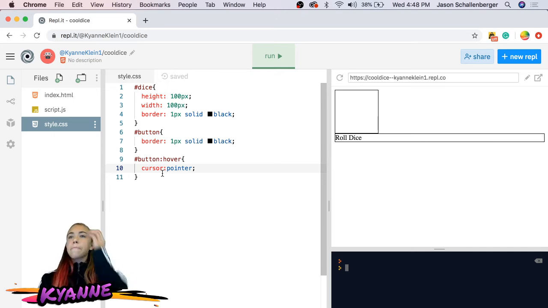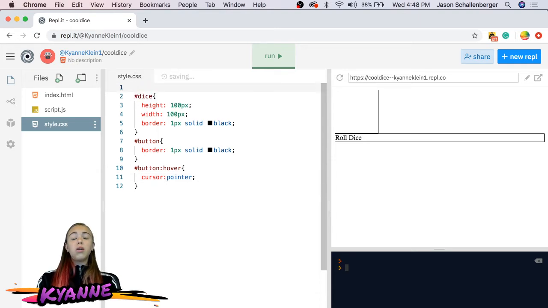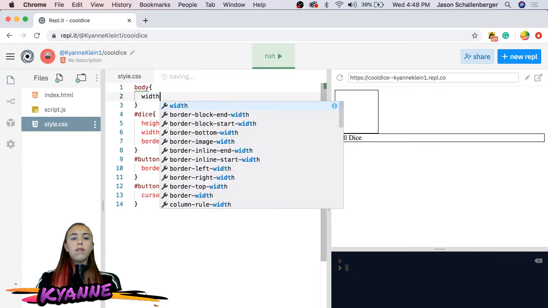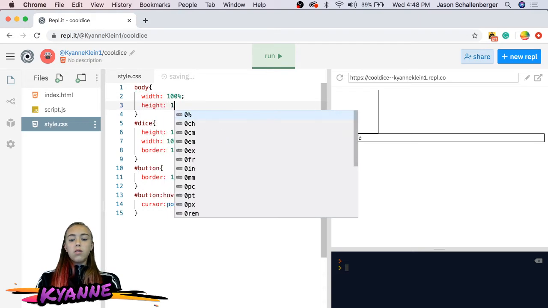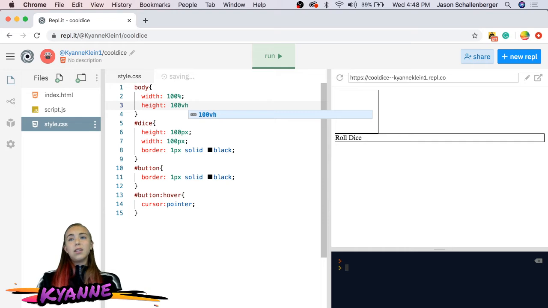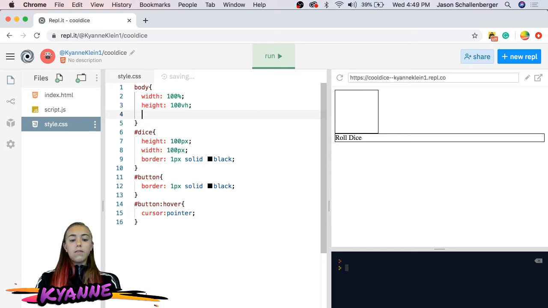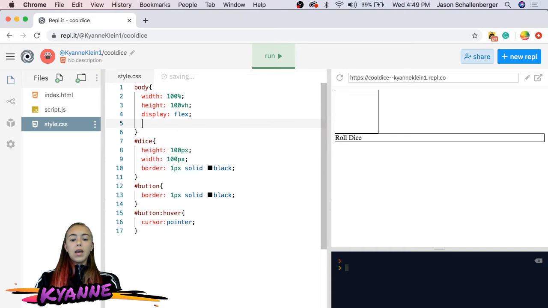Now, let's make this centered, because it's just in the left corner, and it would look better if it was centered. So, on our body, we're going to give it a width of 100% and a height of 100 view height, so that it takes up the whole screen. So when we style it, we're going to say display flex and align it all center.